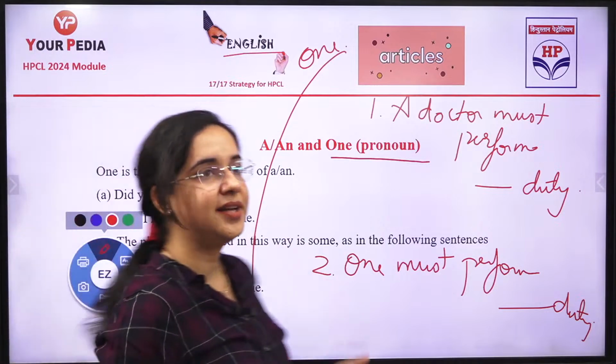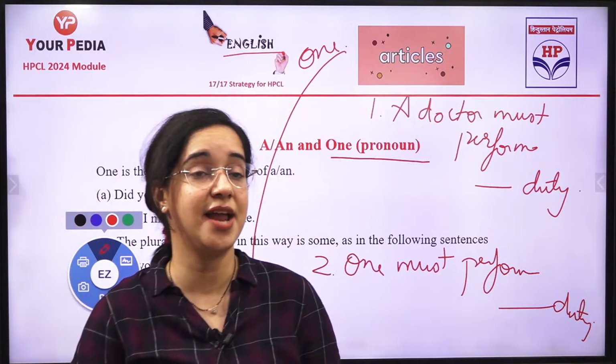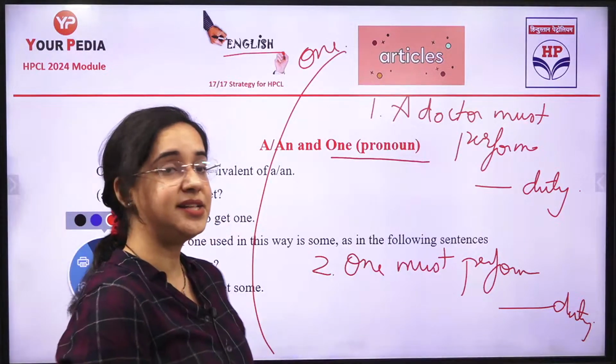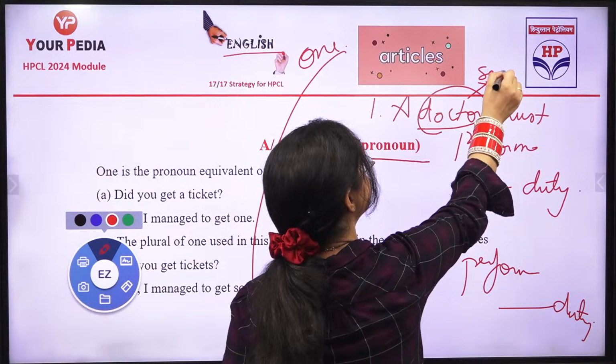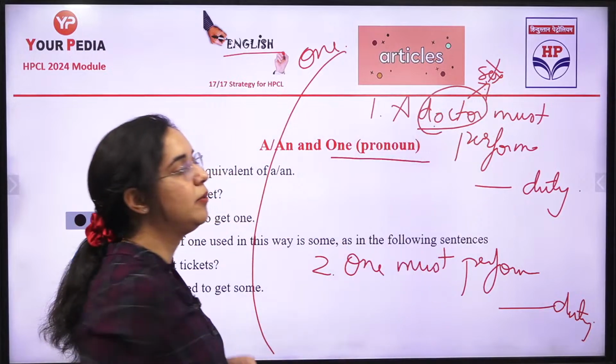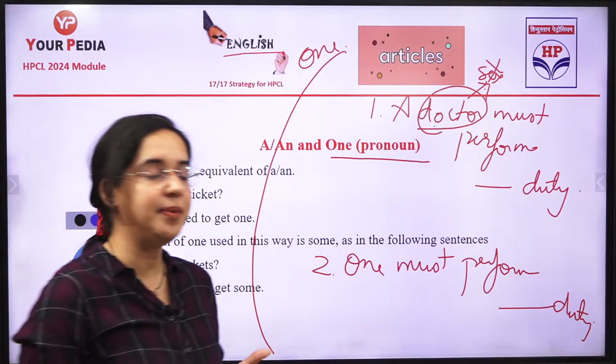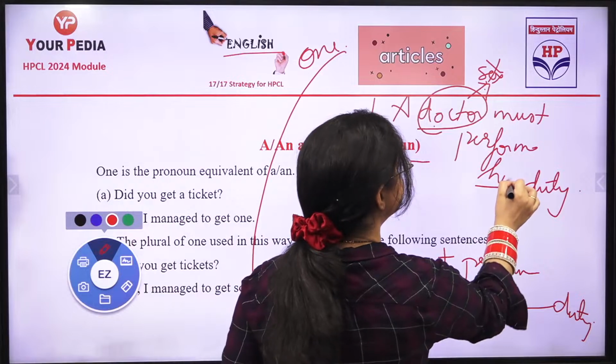So tell me, what is the right answer of this? His and one's. Why his? When the profession is such that we are not determined of the sex, we are not sure whether it is a male one or a female one, it can be: a doctor must perform his duty.